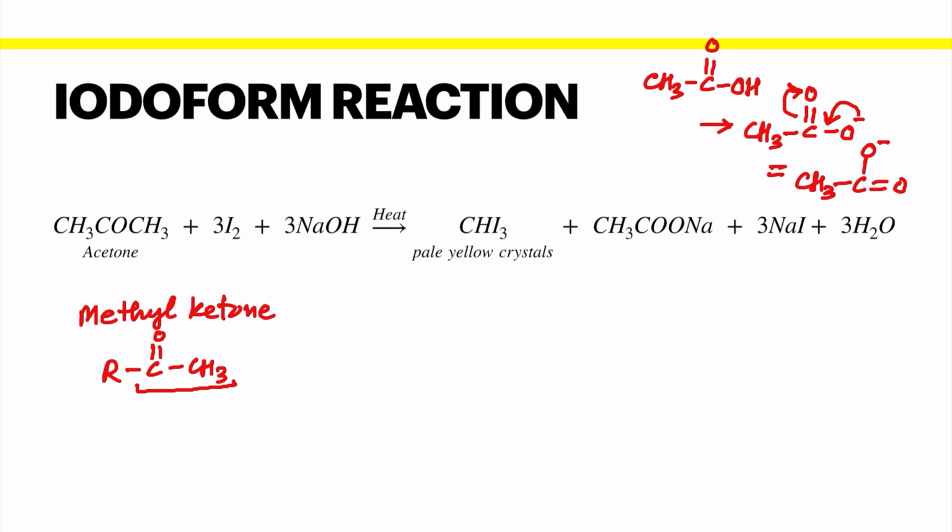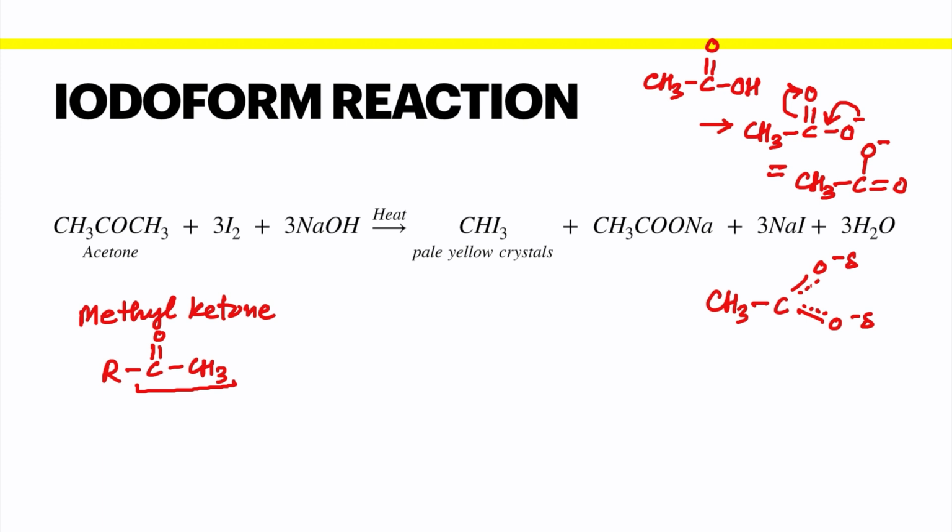That means we can draw a resonating structure between these two, and in case of acetate ion they are found to be present having partial double bond character on both sides with some partial charges on both oxygen atoms.